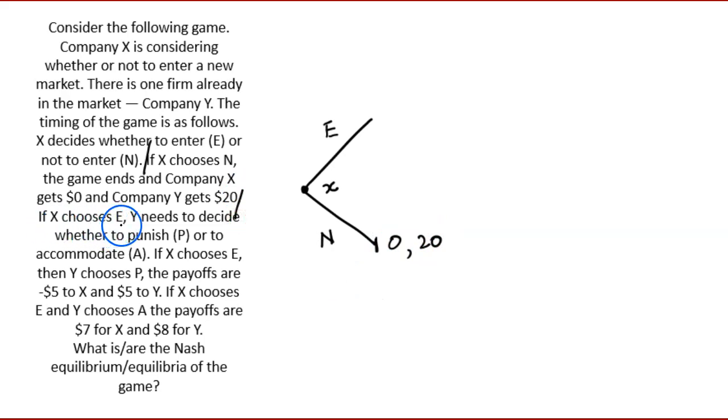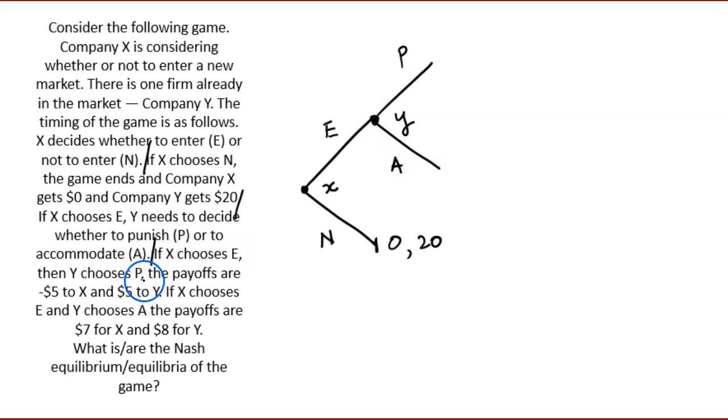If X chooses to enter, on the other hand, Y needs to choose whether to punish or accommodate. So at this point we get another decision node. This is a decision node for Y. It has to decide whether to punish or to accommodate the invader.